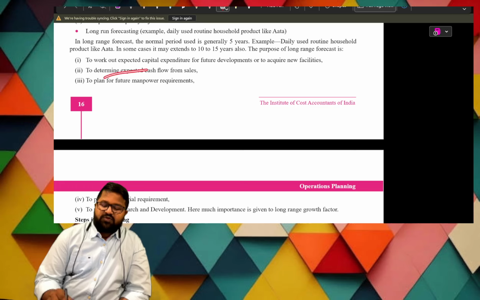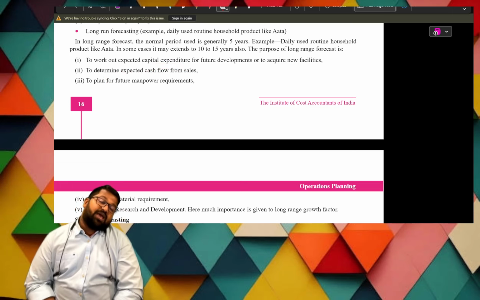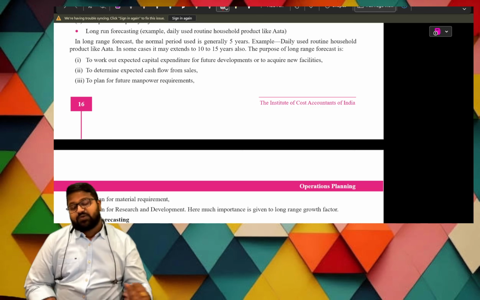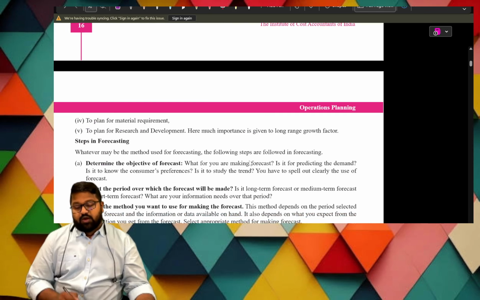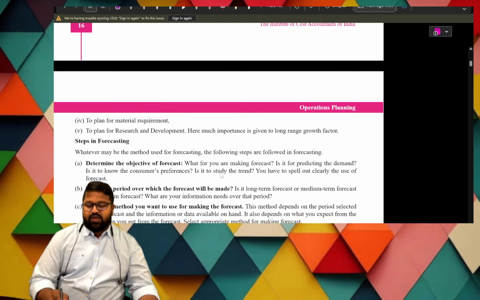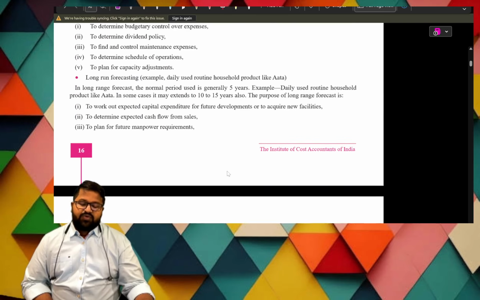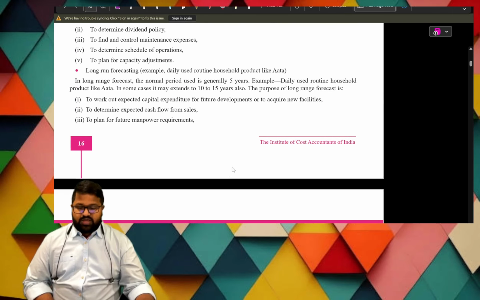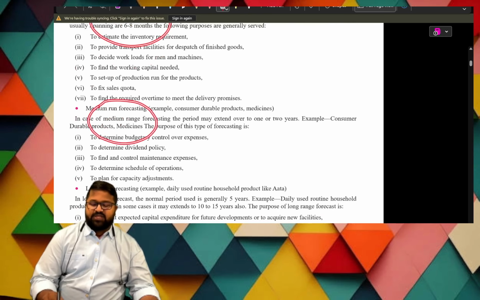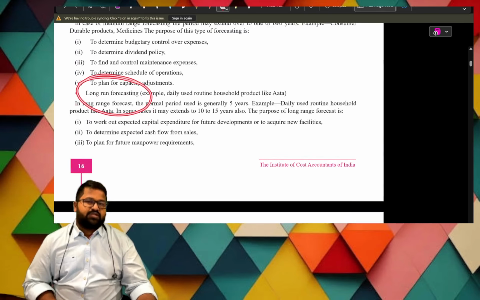Next one, to plan for future manpower requirement. Future, not present. In future, how much manpower is required? Next, to plan for material requirement. Next, R&D, research and development. These are the areas where we use long range forecasting. So in total: short term forecasting, medium range forecasting, and last one, long run forecasting. These are the ways.